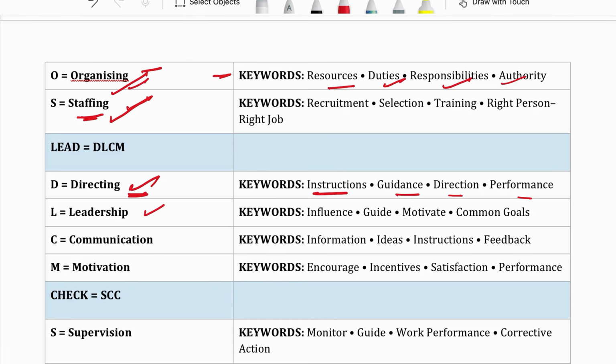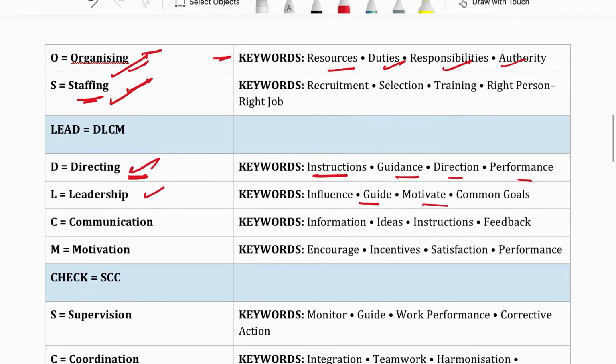After directing, leadership. Leadership means a leader is not the one whom everybody follows. A leader is the one who ensures that every person is doing the right work at the right time, and he should be able to get the best out of every person. So under leadership, as a managerial function, an entrepreneur ensures to guide and motivate every employee so that they are able to achieve the goal.